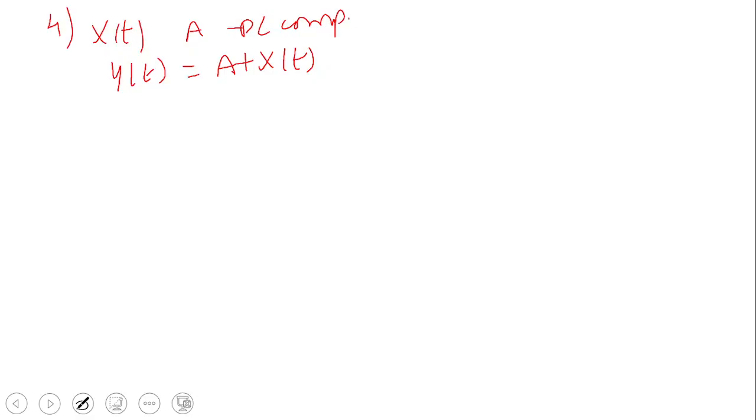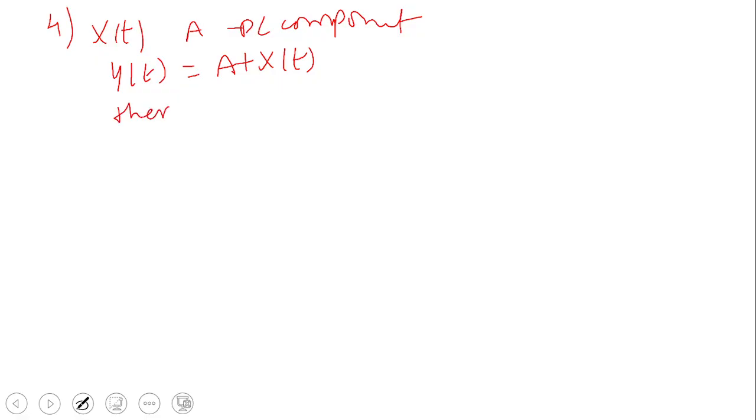If we have a random process x of t, and a DC component A, and we assume that another random process y of t is equal to A plus x of t. A is a DC component and x of t is a random process. We define another random process y of t equal to A plus x of t.